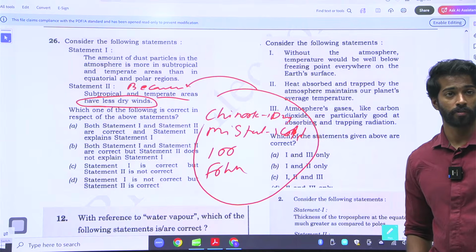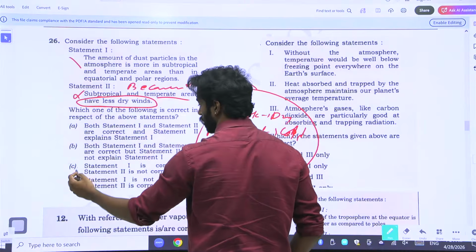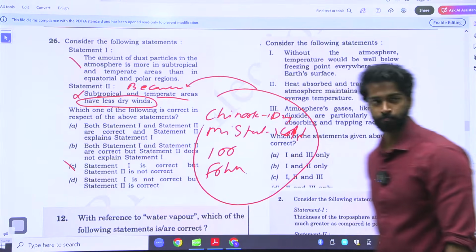Any doubt? So second statement is wrong, first statement is right. Answer is C.